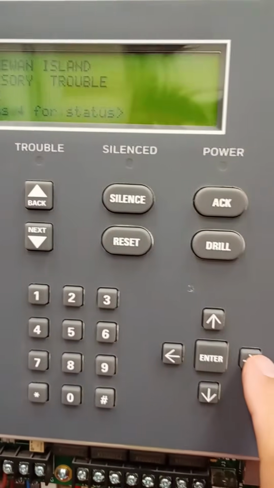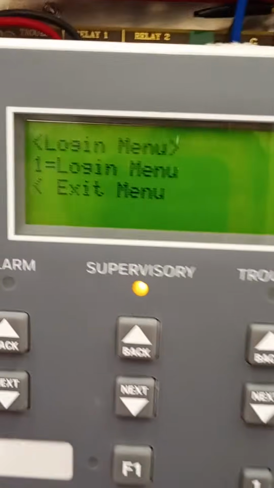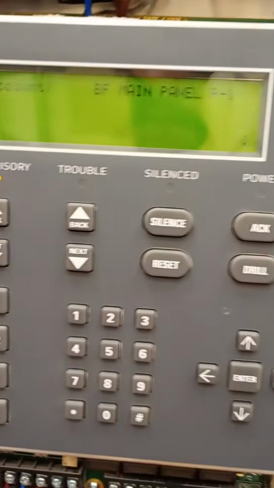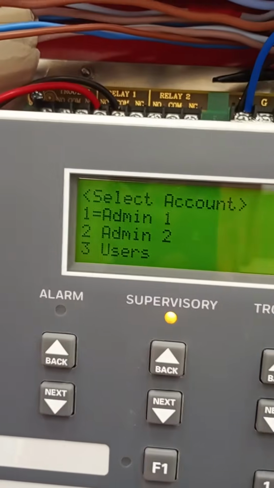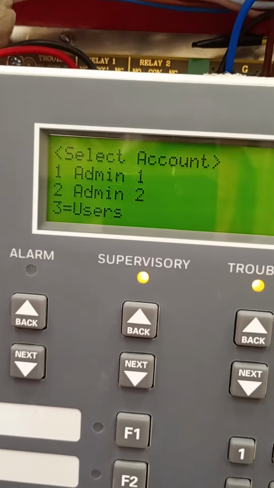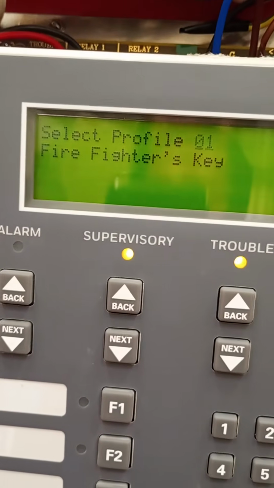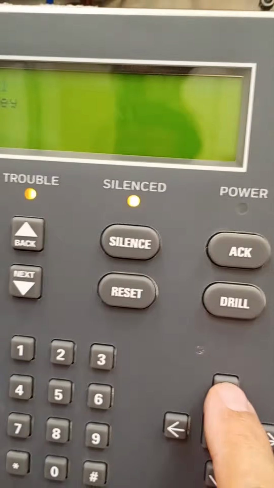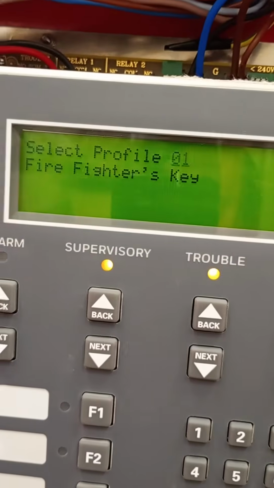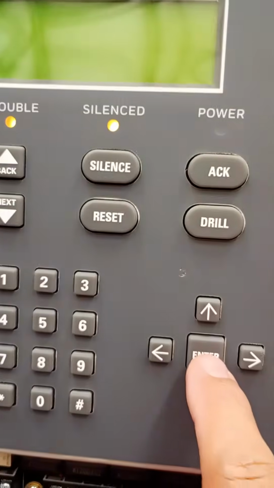Okay, so press the right arrow, and then to log in, you press enter. Okay, so you go to user, down arrow, press enter. You go to installer, which is number 2, up arrow, enter.